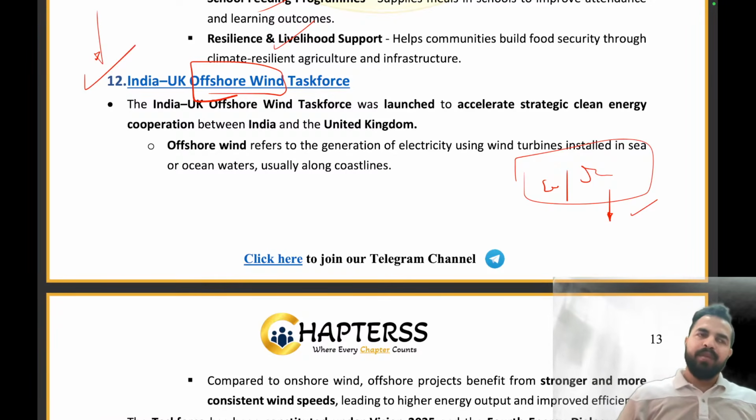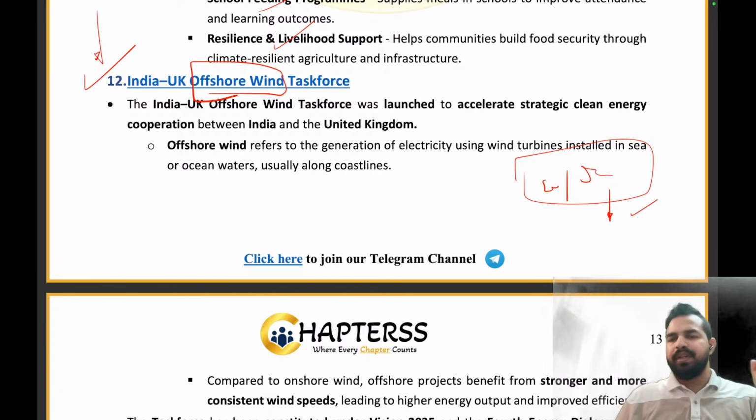But let me tell you that it is not very easy to just go and install the wind turbines there. No, that's not the scenario. We have to create the complete ecosystem. We have to have a port and we have to install the complete system, right? We have to see how exactly we will be creating the energy from that. So it needs a good amount of setup.